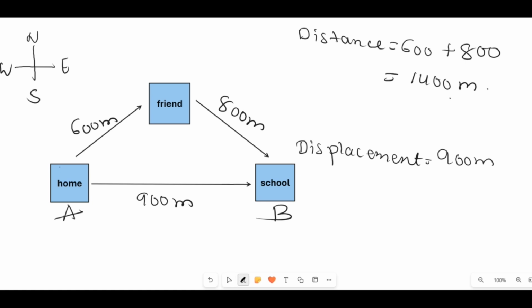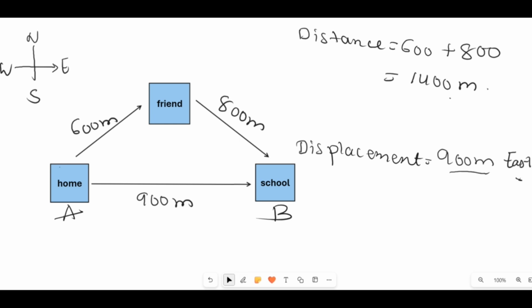Now, the school is towards the east of your home, so the displacement is 900 meter to the east. Direction is east. Whenever we talk about displacement, we have to mention direction, as displacement is a vector quantity. So along with the magnitude, which is 900 meter, we have to mention the direction, that is towards east. And displacement doesn't depend on the path. You can take any path. It's just from point A to point B as the distance between them.